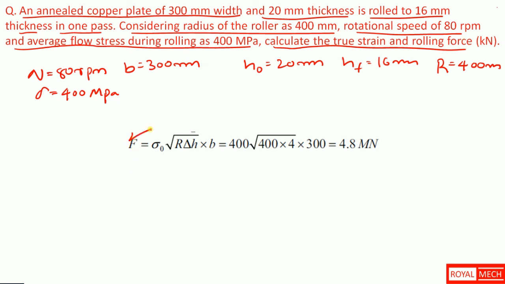So we know rolling force F equal to rho naught times projected length LP times width of the plate, where LP is equal to square root of radius of roller times maximum possible draft, that is square root of R delta H. Since all the values are given, we get the force value as 4.8 meganewtons.